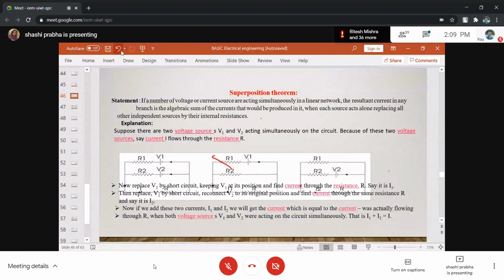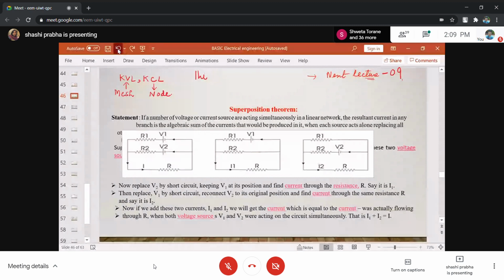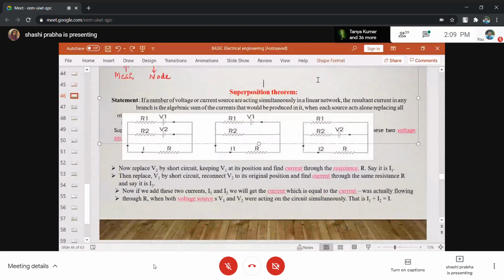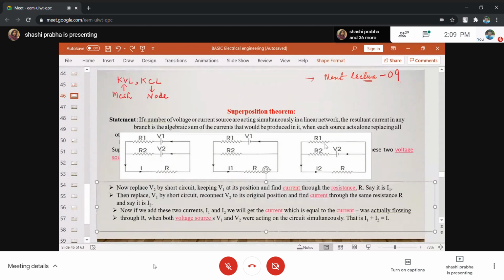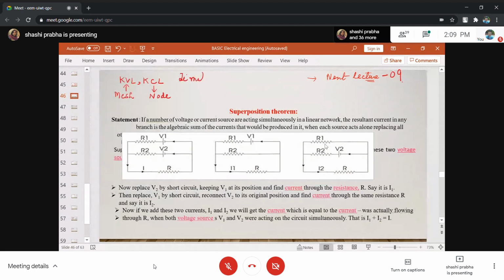The main limitation for KVL and KCL is we are not able to have more loops and more nodes. Nodal equations also we can have at the most three, and at the most three loop equations. So the limit is 4, you can also write, but your calculator doesn't allow you to solve more than three equations. So the first limitation for KVL and KCL is that more loops or nodes cannot be taken.